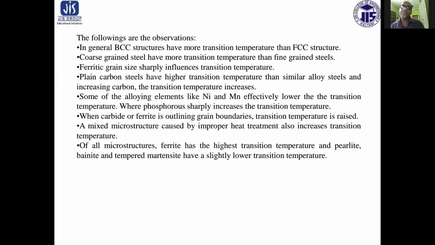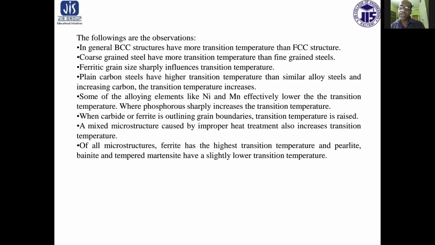In general, BCC structure materials have a higher transition temperature than FCC structure. Coarse grain steel has a higher transition temperature than fine grain steel. Ferrite grain size sharply influences transition temperature. Plain carbon steel has a higher transition temperature than similar alloy steel, and with increasing carbon, the transition temperature increases.